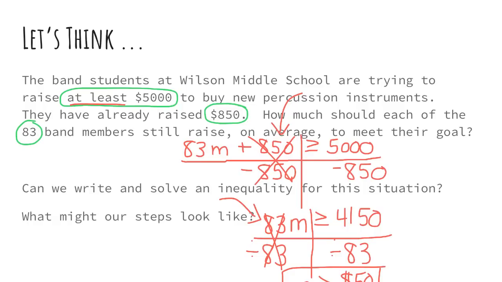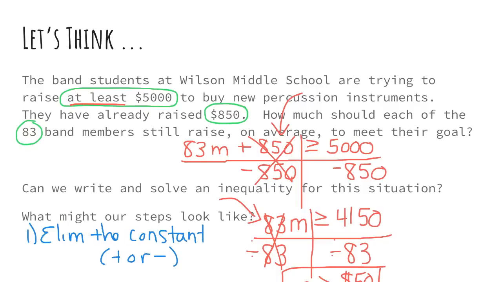So if we think through our steps, they are the exact same steps we would have taken if this had been an equation. First, we're going to eliminate the constant. That is the single number. So in other words, you're going to add or subtract something first. And then you're going to eliminate the coefficient. That's your multiplier. And in this case, you're either going to multiply or divide second.